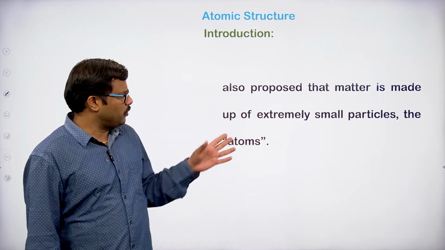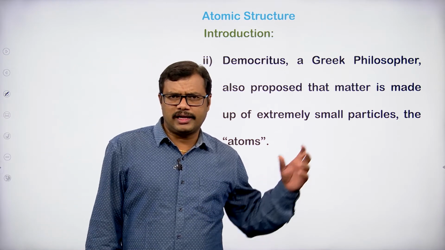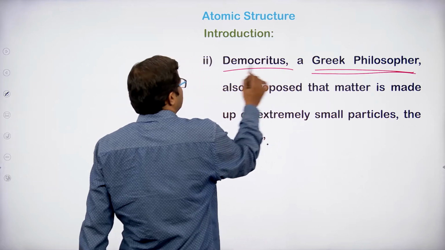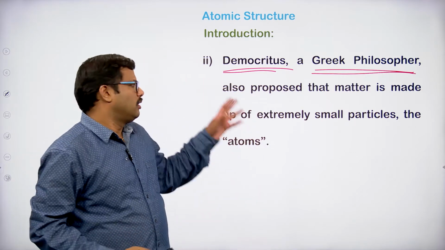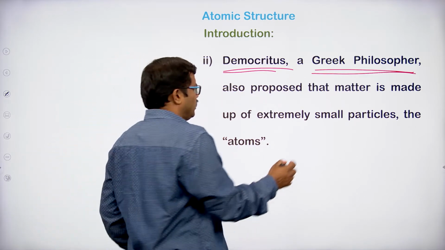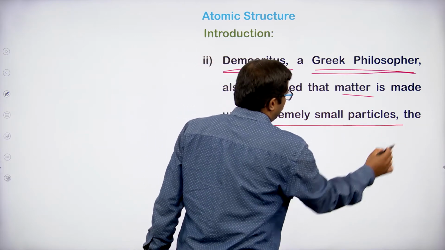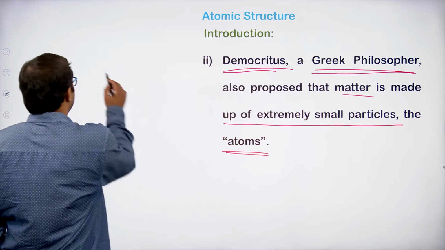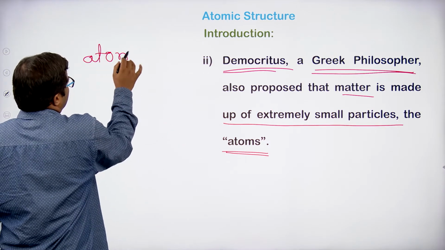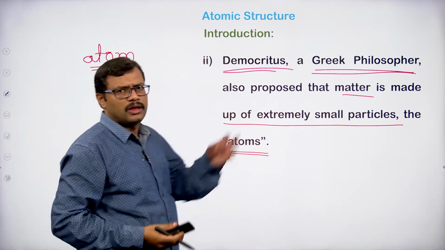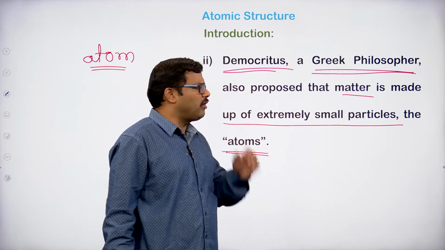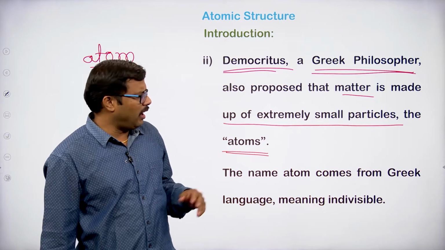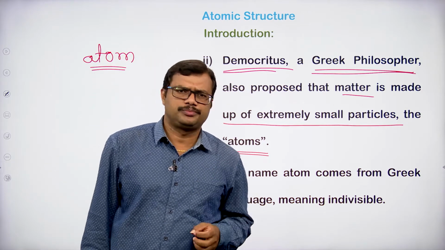At the same time, when the Indian philosophers were thinking in a similar direction, on the other side, Greek philosophers, especially Democritus, also proposed that matter is made up of extremely small particles called atoms. So he named them atoms. What does the name atom give information about?